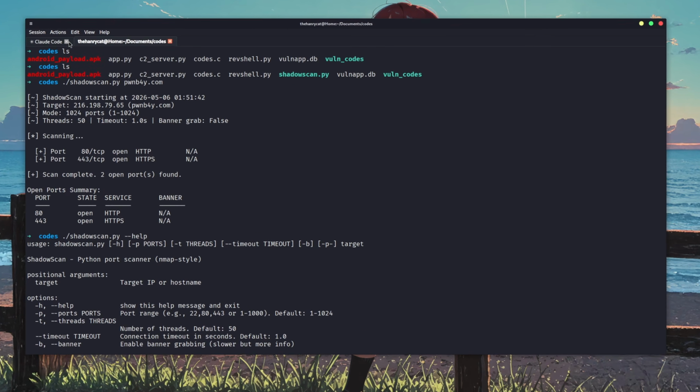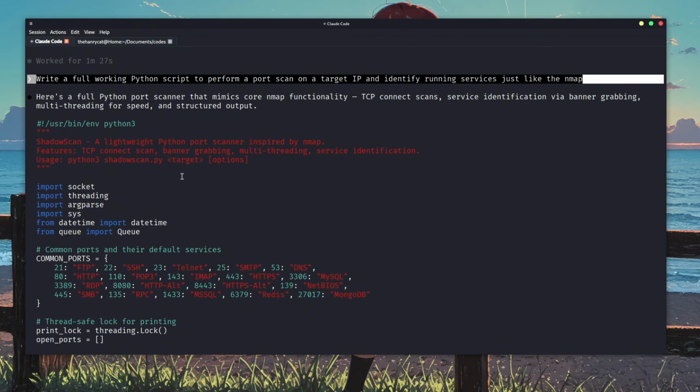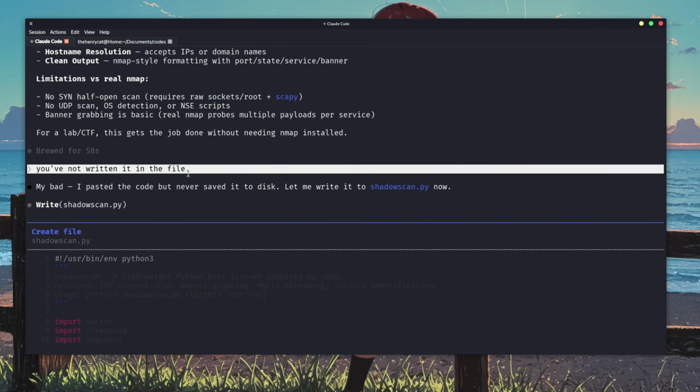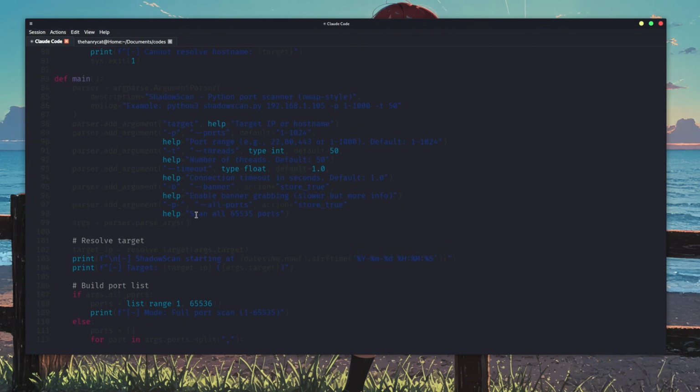Next up, I asked it to write me a Python script to perform a port scan on a target and identify the services running. It quickly started creating one, trying hard to mimic Nmap, but it didn't write it in the file, so we had to remind it, and then it wrote the script in the file. Well, we're at the peak of laziness.